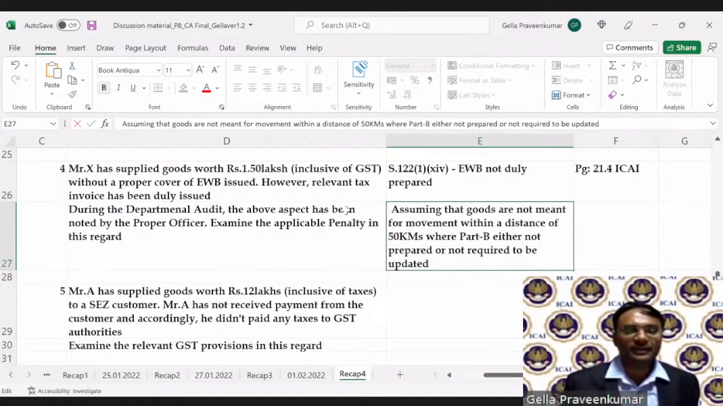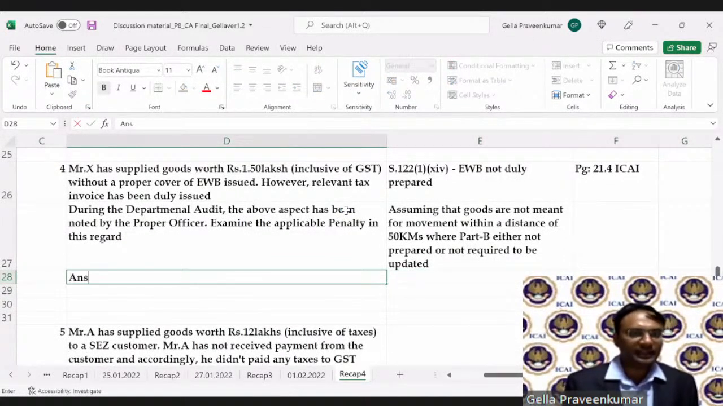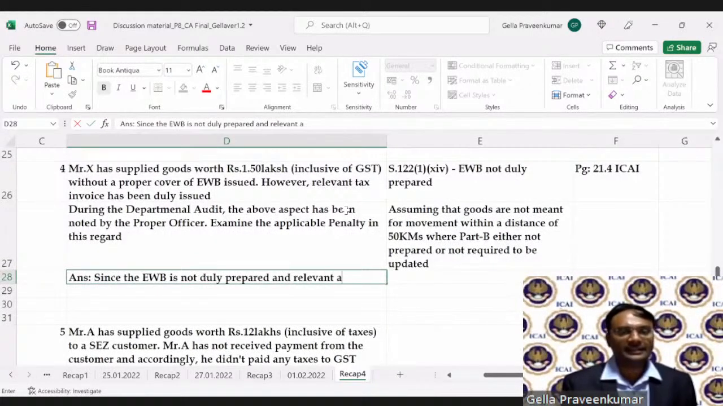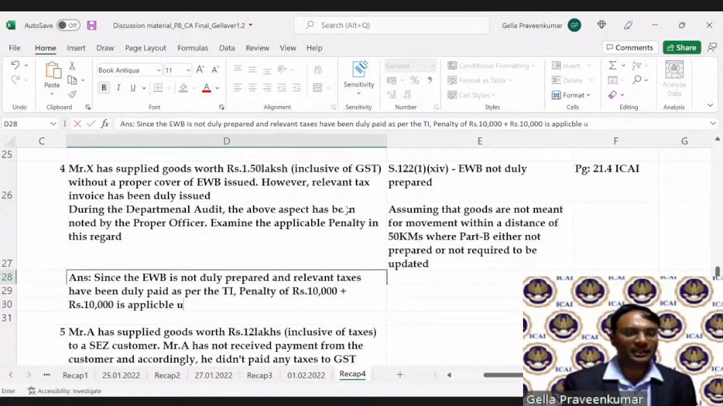Now, going from there, Saira, making the assumption as above, we will say that since the e-waybill is not duly prepared and relevant taxes have been duly paid as per the tax invoice, a penalty of rupees 10,000 plus 10,000 is applicable under section 122.